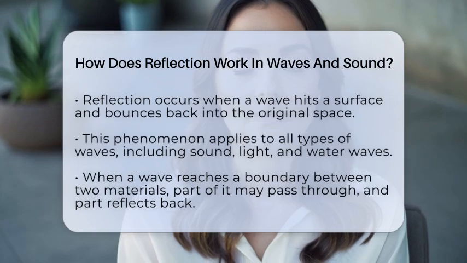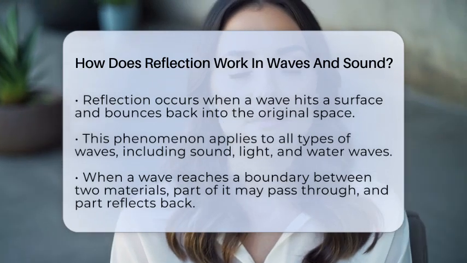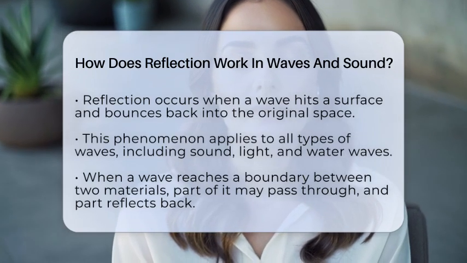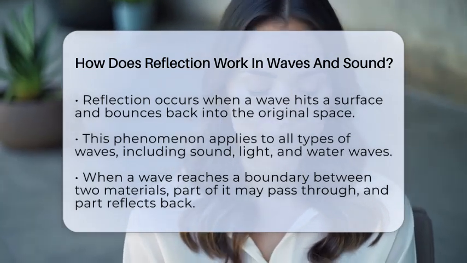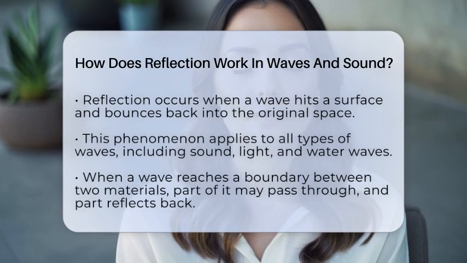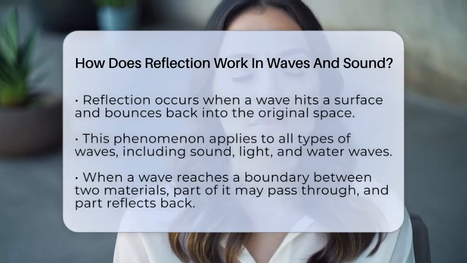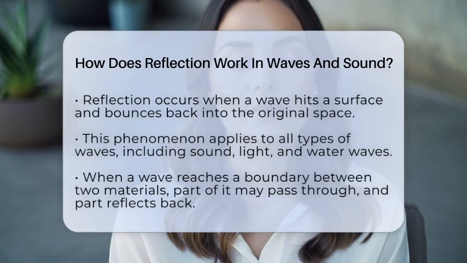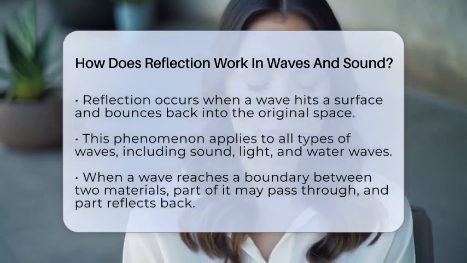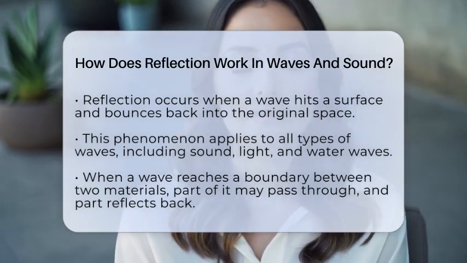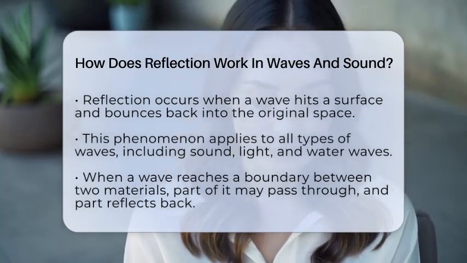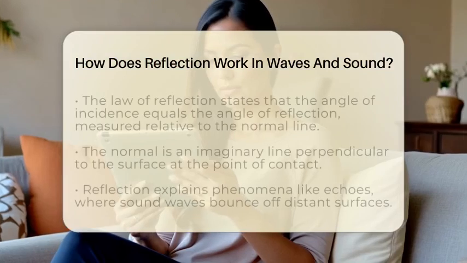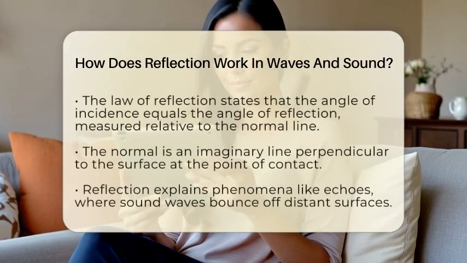Let's find out. When a wave, like a sound wave, hits a surface or boundary, it doesn't just stop. Instead, part of the wave bounces back into the original space. This bouncing back is called reflection. It applies to all kinds of waves, whether they are sound waves, light waves, or water waves. When a wave reaches a boundary between two different materials, some of it may pass through, but some will reflect it back. For sound, this is why you hear echoes when sound hits a distant wall or mountain.